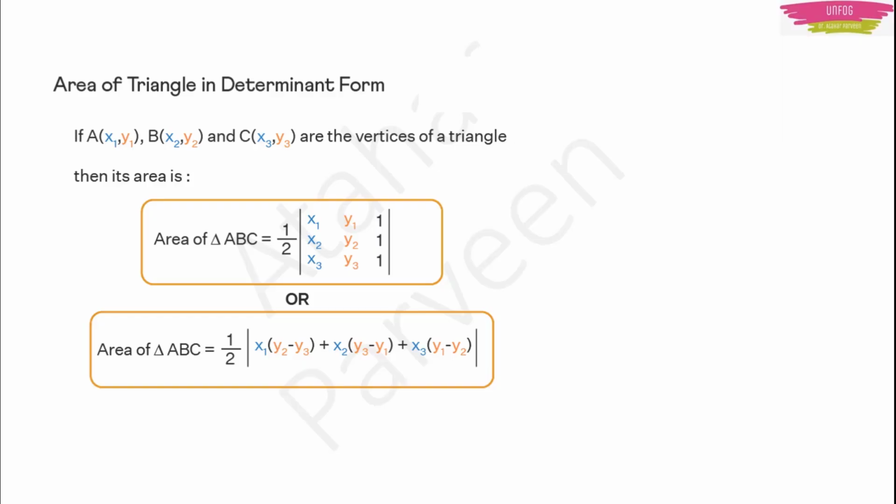Now we have one simple application of these determinants. Using these determinants, you can find the area of the triangle if three vertices of the triangle are given. This is the formula for that. It is your wish, either you remember the first formula or the second formula. I feel comfortable remembering the second formula because it is very easy. That formula came from the first formula only. Half into the determinant with x1, y1, 1, x2, y2, 1, x3, y3, 1. The solution for that determinant comes in the next step, but that is the formula which you can remember easily, where x1, y1, x2, y2, x3, y3 are the vertices of the triangle.